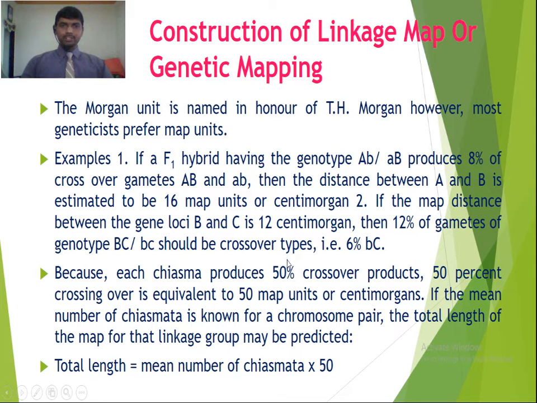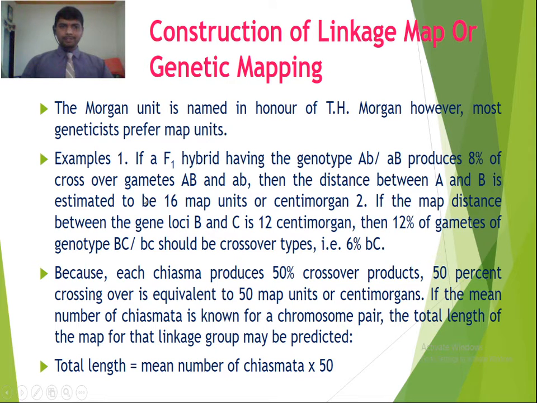A Morgan unit is named in honor of T.H. Morgan, who investigated and discovered it. However, most geneticists prefer the map unit. So 1 centimorgan or 1 map unit is equal to 1% crossing over. So you can use centimorgan or map unit.